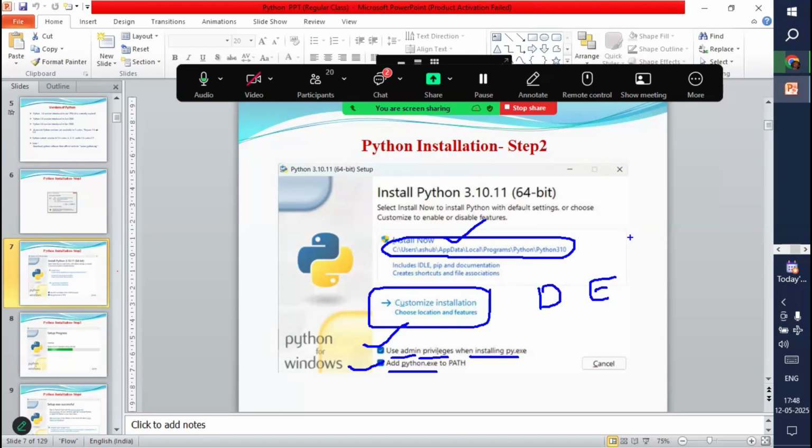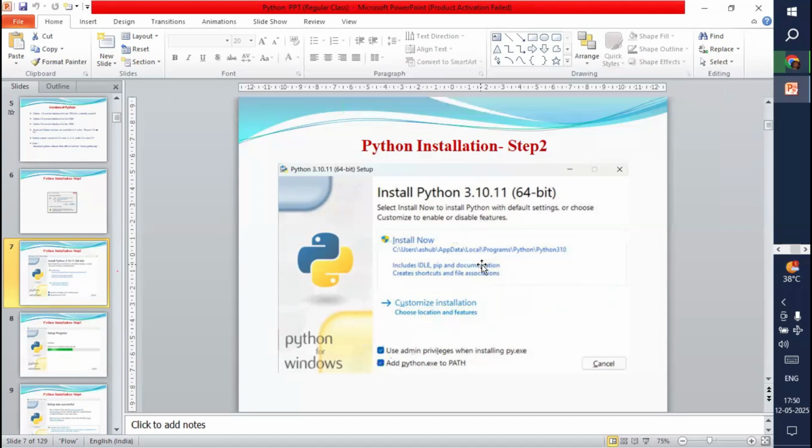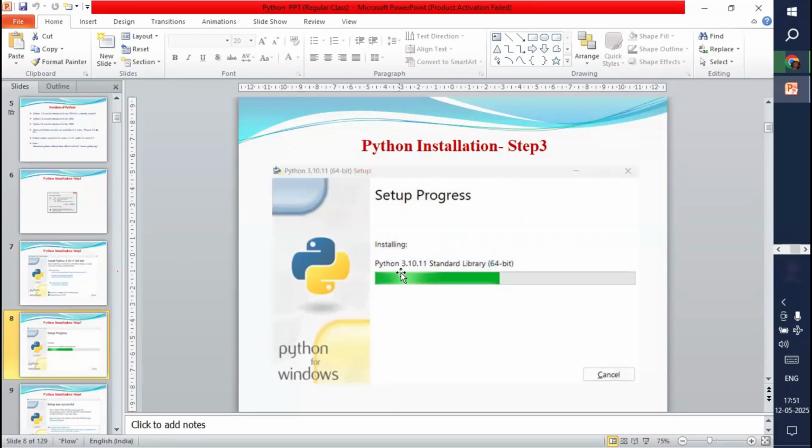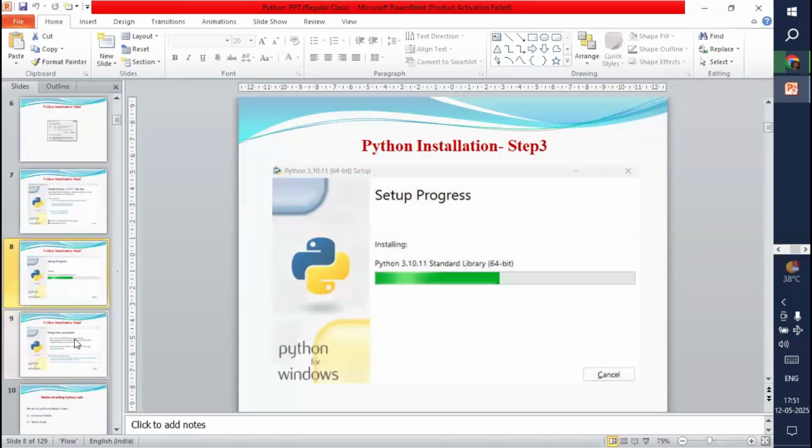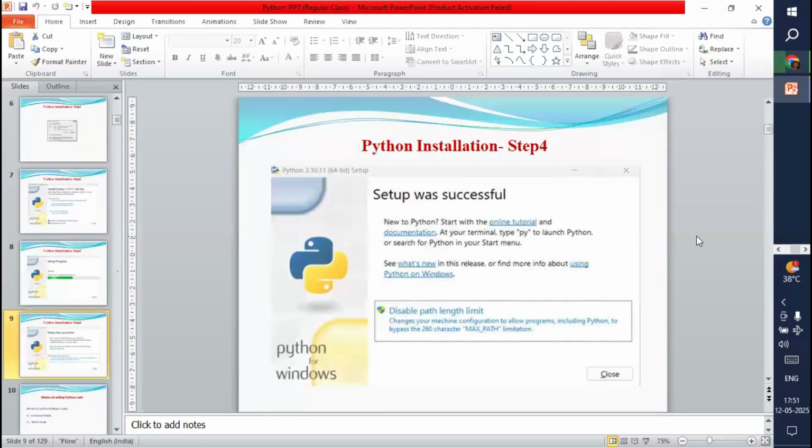However, most people have free space in the C drive, and by default we install all the software in the C drive only. So if you have free space, you can choose the first option, that is install now. Make sure that before clicking on install now, you choose these two checkboxes. Then as you click on install now, it is going to show one more dialog box, setup progress. That will take only 2 to 3 seconds. Finally, we'll get one confirmation message,